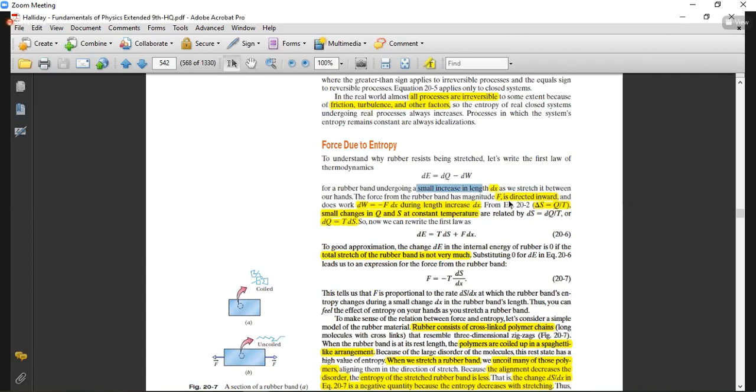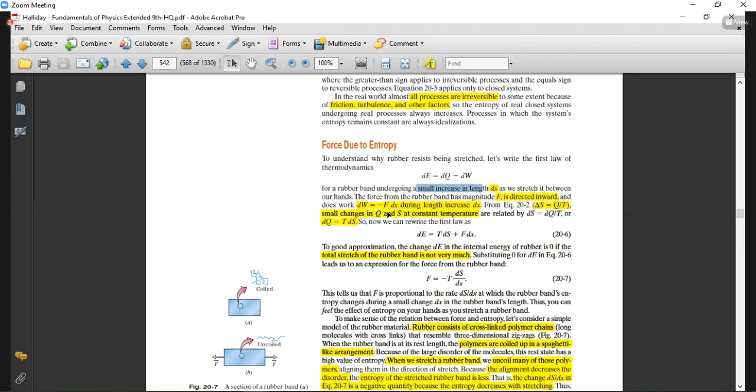So it is just like the case of a spring. When you stretch the spring, normally you represent the restoring force by F is equal to minus kx. So why do you write it as minus kx? Because it is always directed inward. So we write it as Hooke's law, F is equal to minus kx. Rather than writing the restoring force, here we are dealing with the work done.